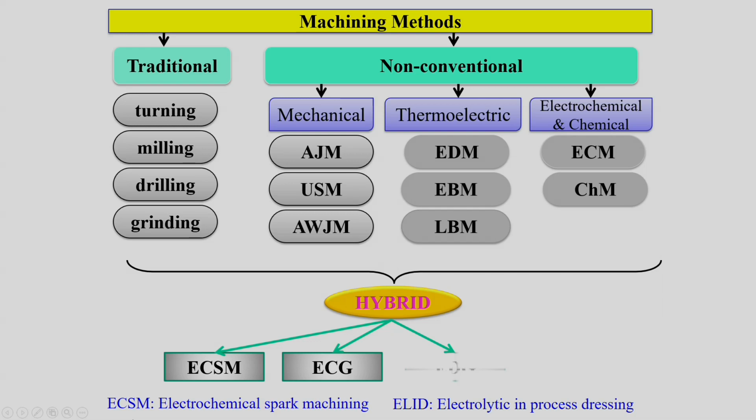Similarly, electrochemical electro discharge grinding is also possible, and electrolytic in-process dressing, ELID, that kind of different type of hybrid process, and many more hybrid processes have been developed by merging the concepts of the conventional machining process as well as the non-conventional machining process. So, we will try to look into the principles, the types of energy sources, and the different media used for different processes.